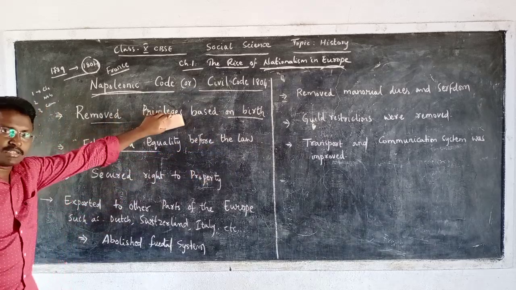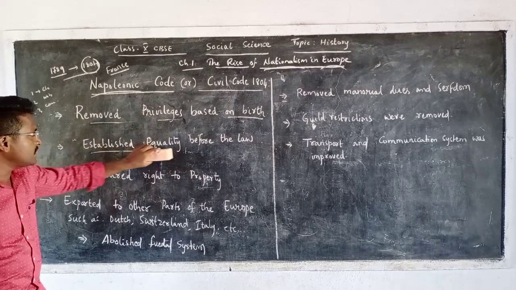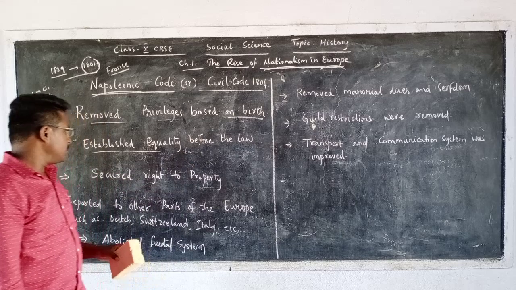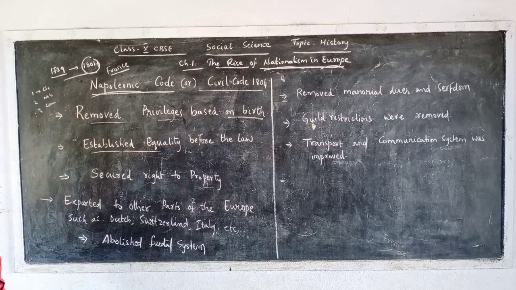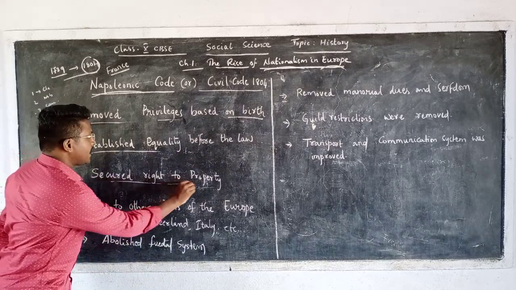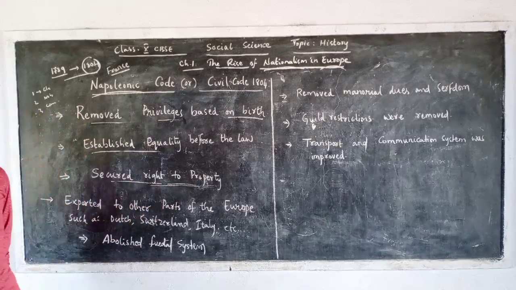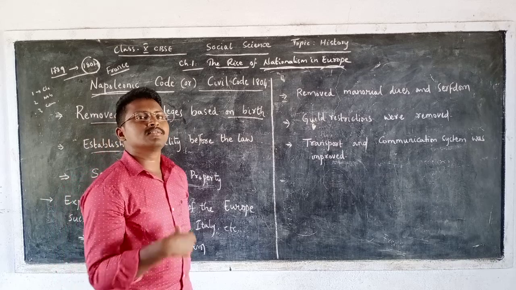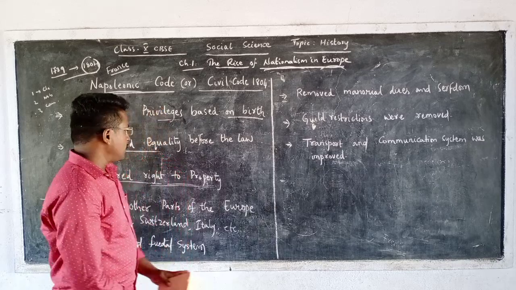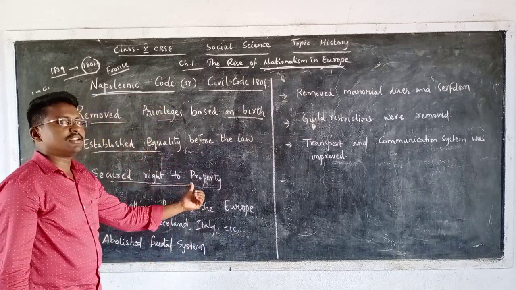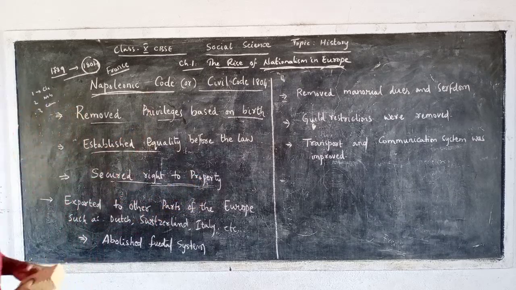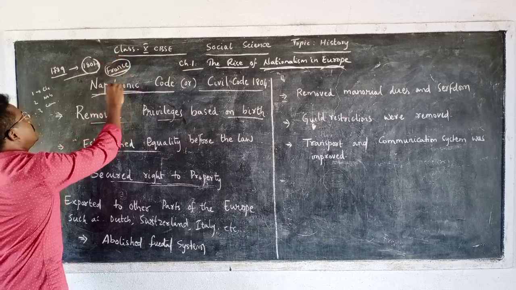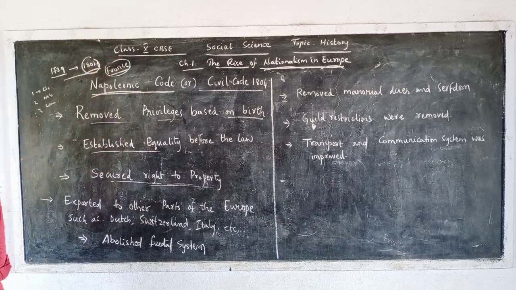Then, the third thing he did is that he secured the right to property. That means people can hold their properties. No one has the right to occupy someone else's property. So, everyone has the right to hold their property. These three changes he brought in France as soon as he entered France in the year 1804.